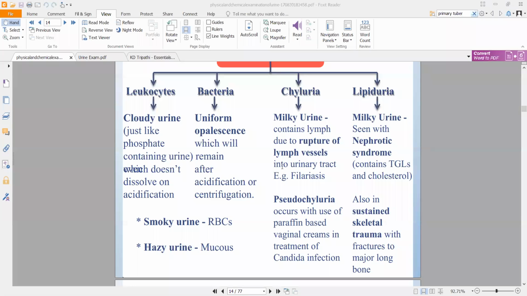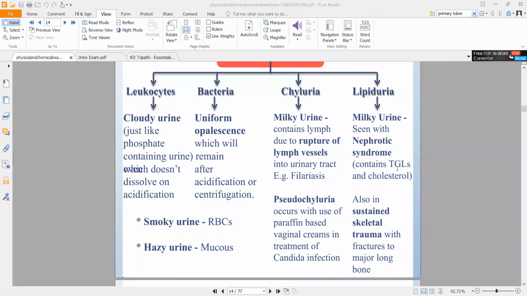Coming to lipiduria, another condition in which you will see milky urine is if the person has nephrotic syndrome. All right, we'll get into nephrotic syndrome some other time, but it is a disorder of your kidneys, where your kidneys are not working properly, right? Excessive amount of uric acid and urates are being collected. In any case, your urine will also have a lot of triglycerides and cholesterol.